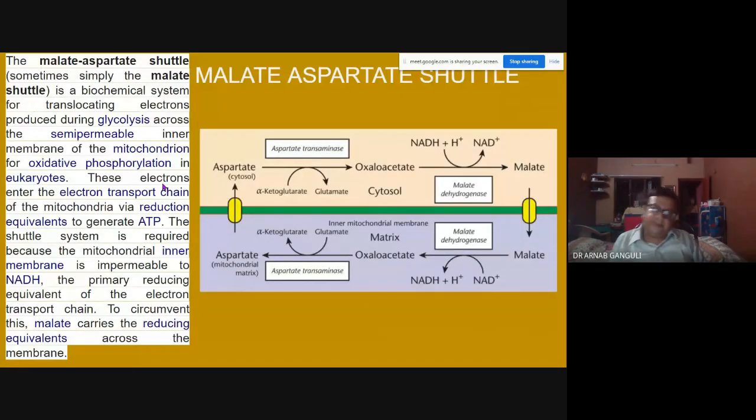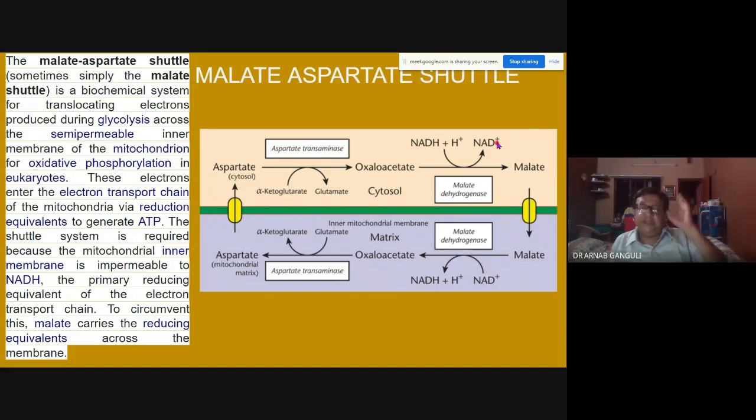So this is the malate aspartate cycle. This part is outside, this part is inside. This is the cytosol, cytoplasm, and this is the matrix. These are the 2 membranes. Aspartate, with this enzyme, becomes oxaloacetate, NADH plus H plus. This NADH plus H plus you want to transfer inside.